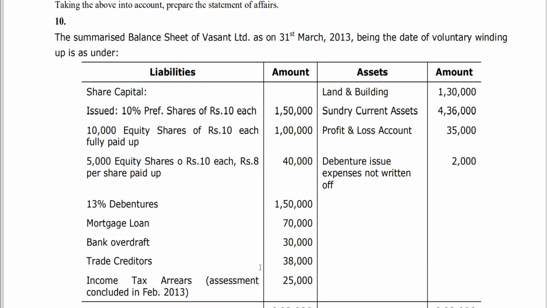In case of liquidation, this is what we are talking about now. We are in the chapter called liquidation. In case of liquidation, debenture holders may appoint an independent person as receiver,